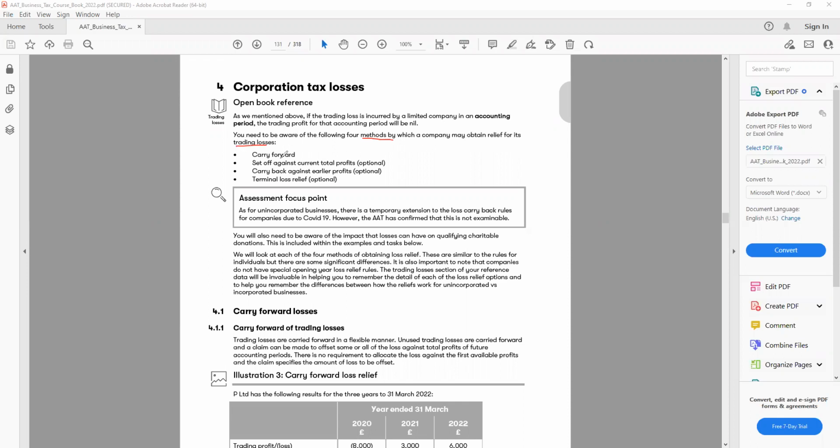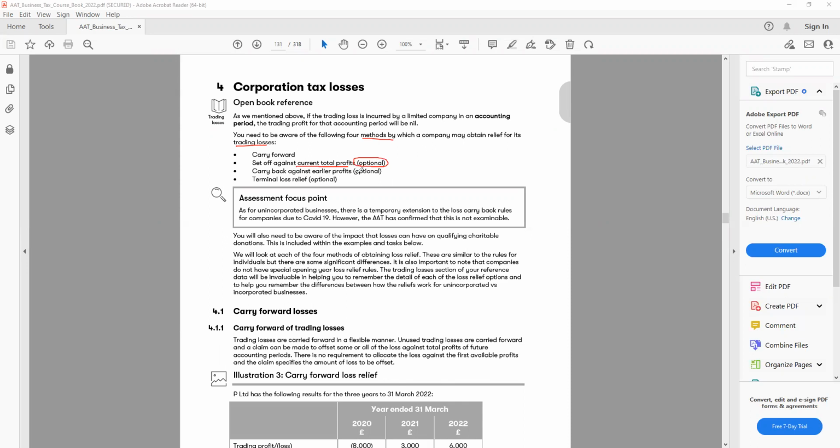The first one we have here is carry forward. So a loss can be carried forward and set off against the current total profit. That is the current year total profit, but it is optional. If you don't want to set off the loss against the current year profit, you don't have to.